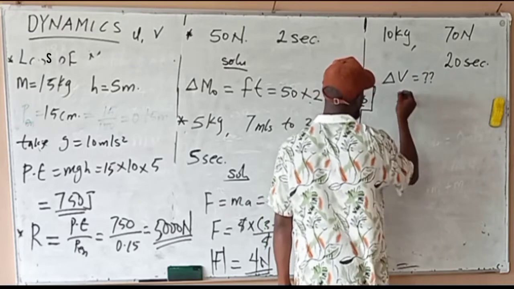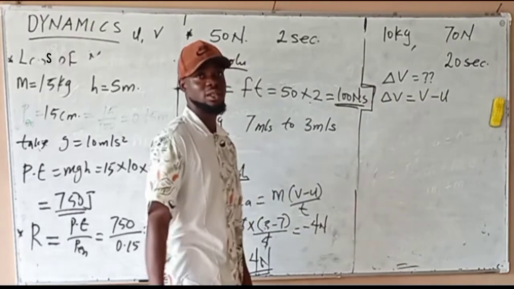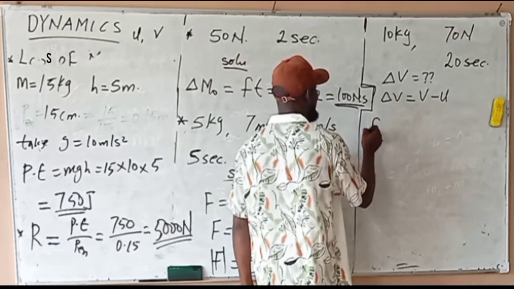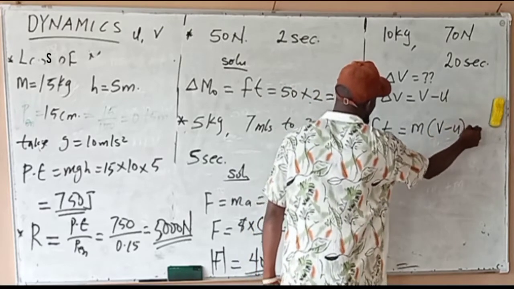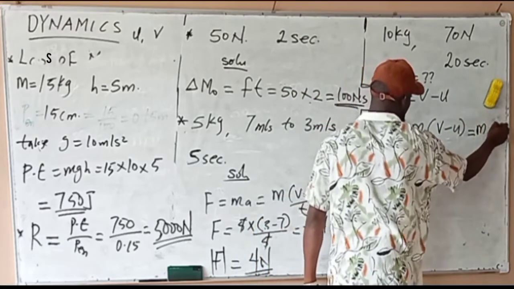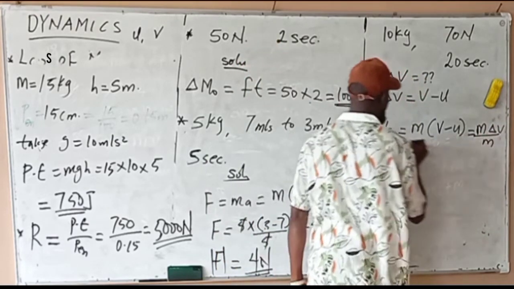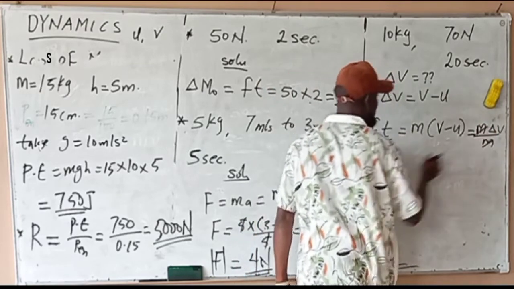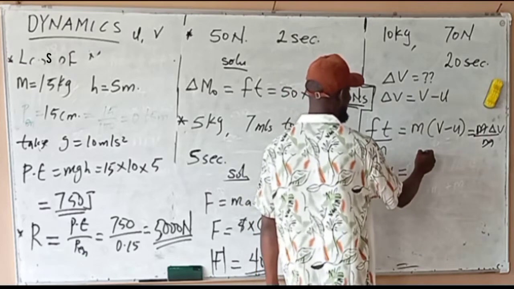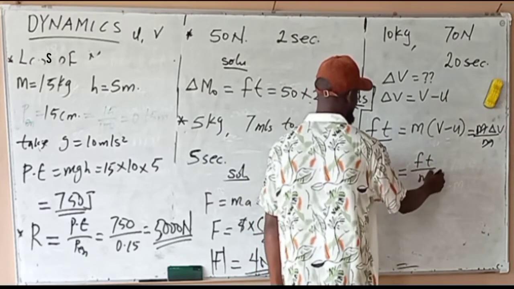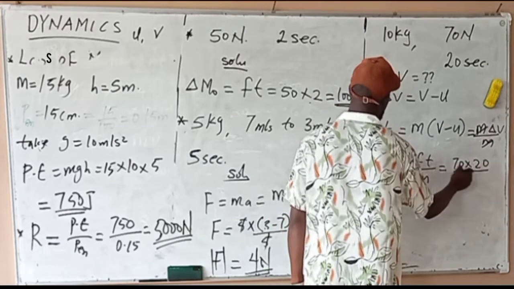What do we mean by change in velocity? Change in velocity means final velocity minus initial velocity. Remember that F times t is equal to m times change in velocity, which is v minus u. We divide by m, so our change in velocity will be equal to F times t over m, which is 70 times 20 over 10.